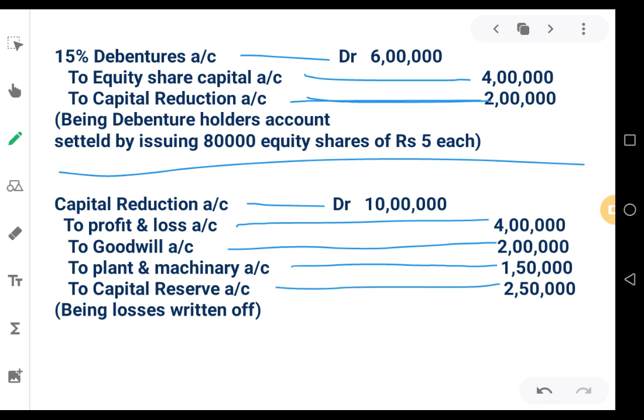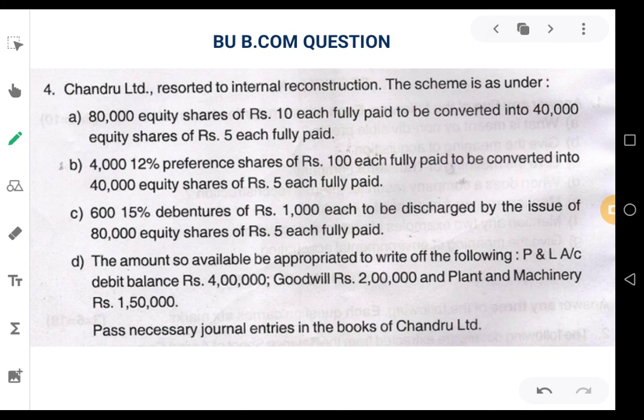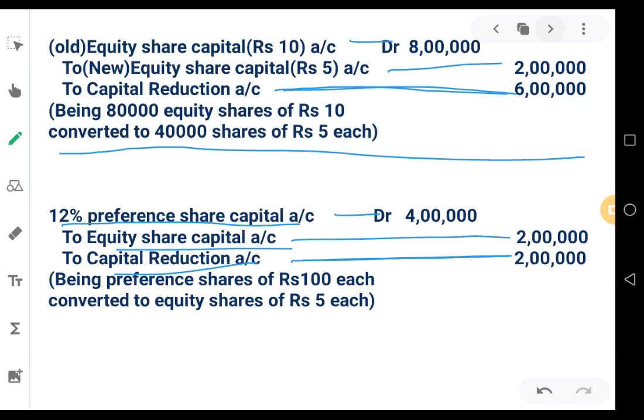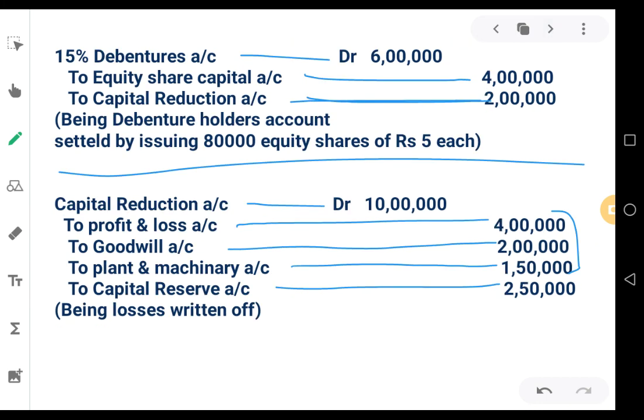What about these losses? Will they be given in the question? Yes, they will be given in the question. See, the amount available will be used to write off the following: profit and loss account debit balance 4 lakhs, that we have written off. Goodwill rupees 2 lakhs, that is written off. Plant and machinery rupees 1,50,000, that is also written off. And if you have any balance left over in the capital reduction account, the balance will be transferred to capital reserve account. That's the answer for the question.